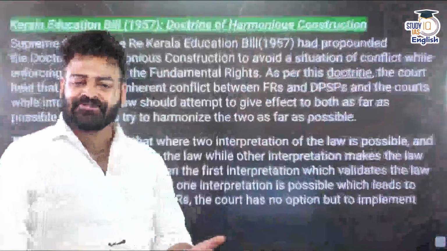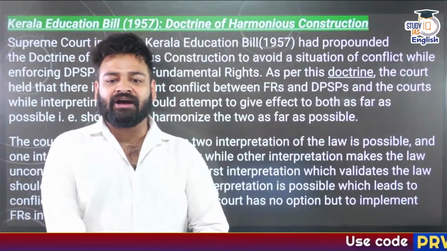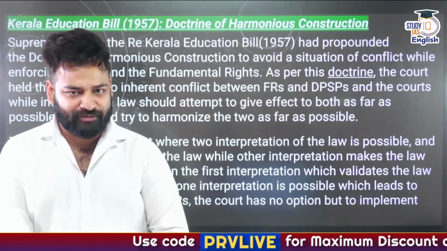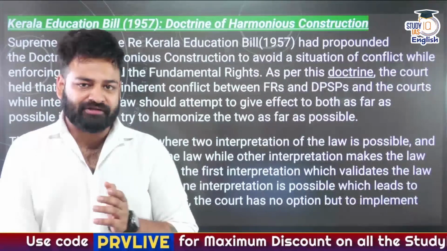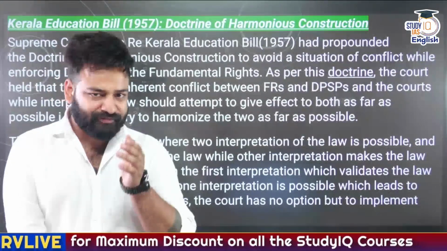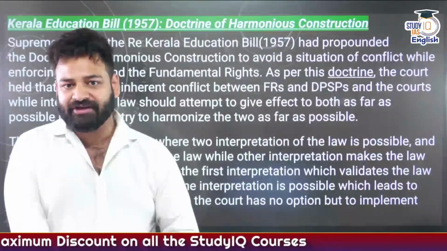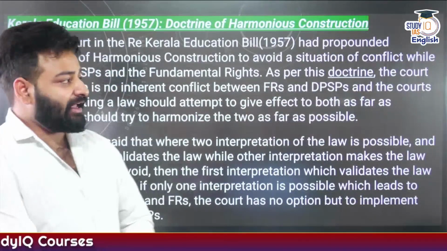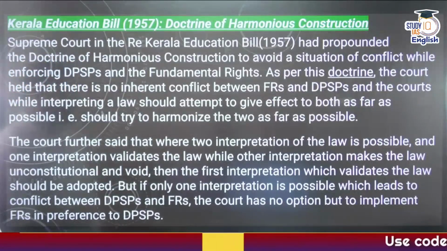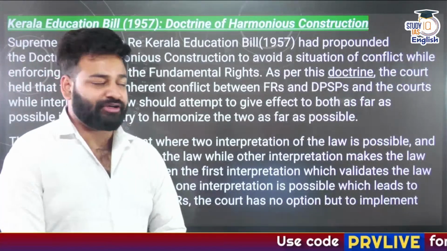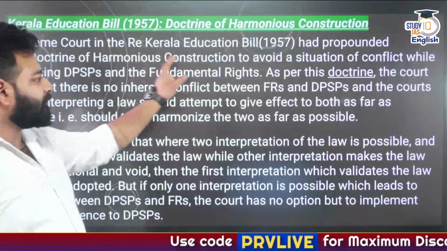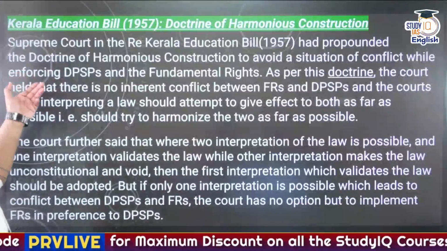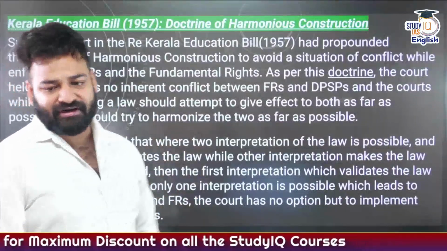Then comes the next case, the Kerala Education Bill. The doctrine of harmonious construction came into being. The most important thing with regard to the conflict between fundamental rights and DPSPs is the doctrine of harmonious construction. In the Kerala Education Bill case of 1957, the Supreme Court propounded the doctrine of harmonious construction to avoid a conflict while enforcing DPSPs and fundamental rights.